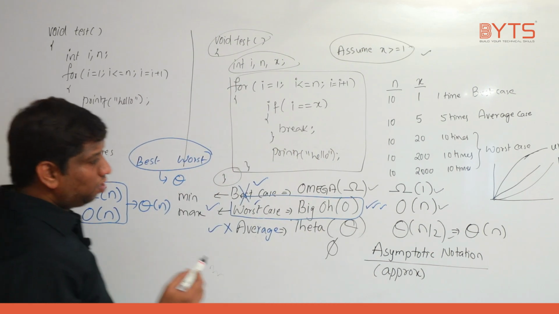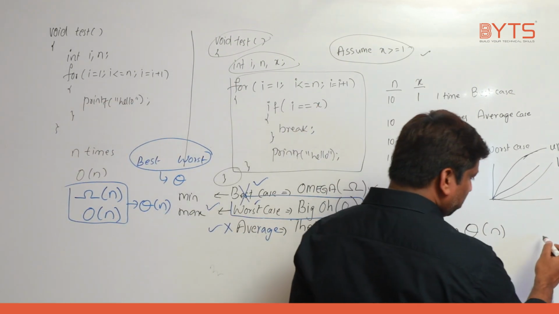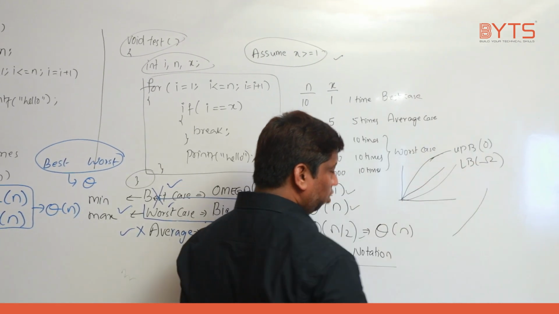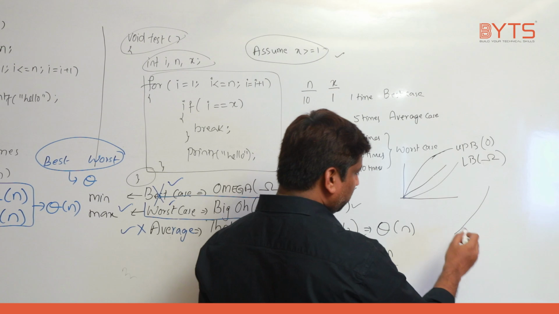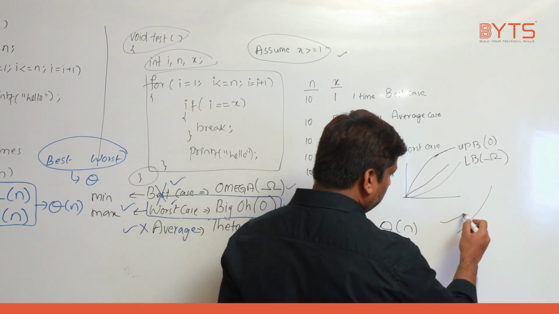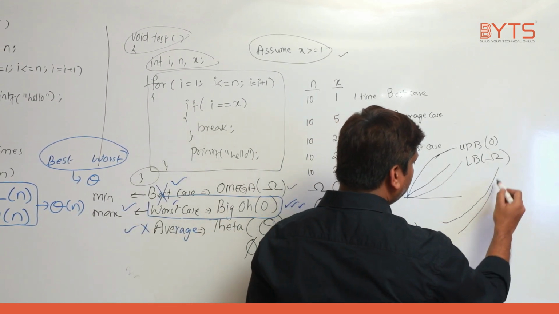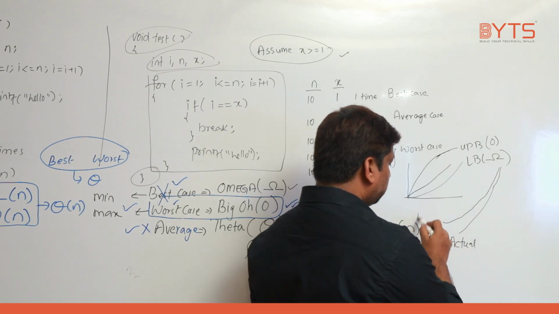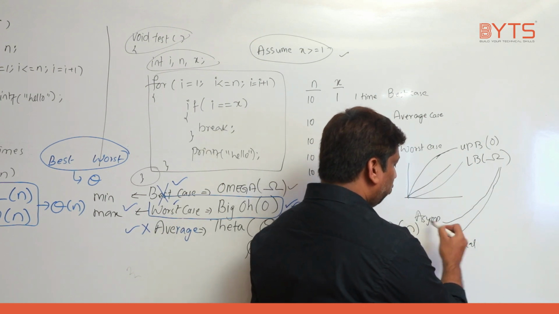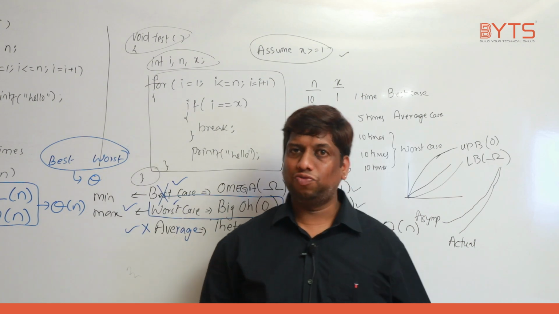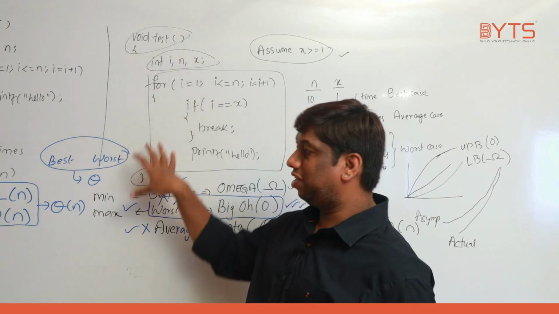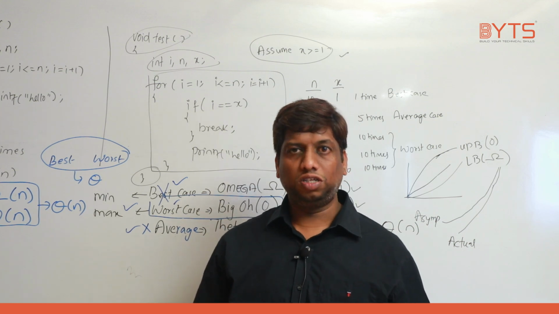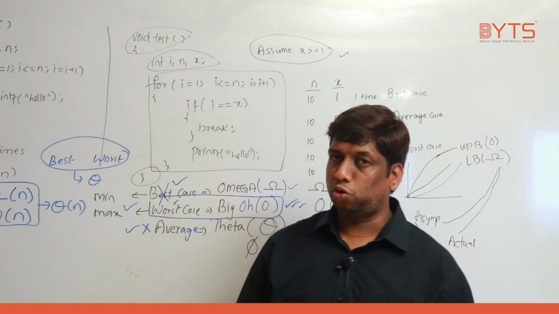So try to understand, very important point. If this is your actual time, growing this way, then asymptotic time will start here and it goes towards near to the actual time. This is called what? Asymptotic time. Why are we going to call it asymptotic time? Because we are not completely estimating the entire time, we are just approximately finding the time. So this is just asymptotic analysis.